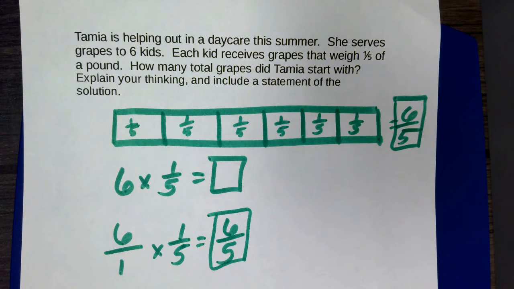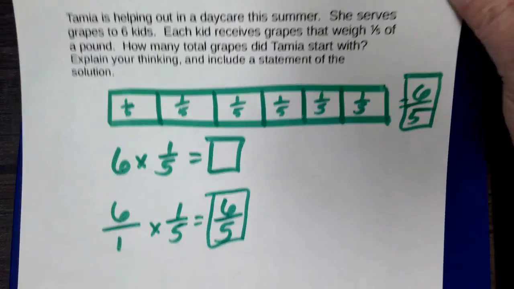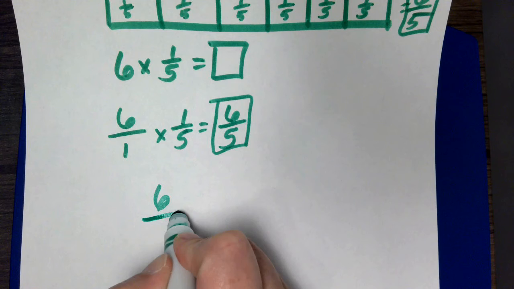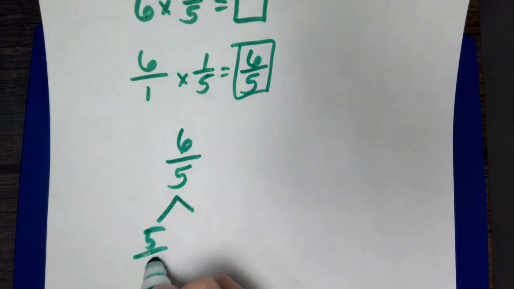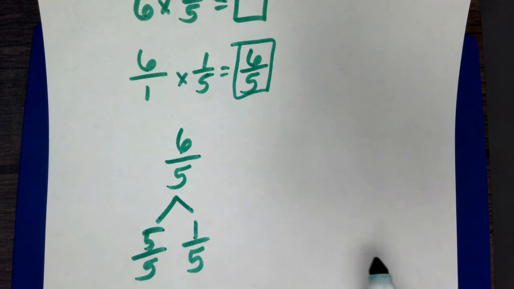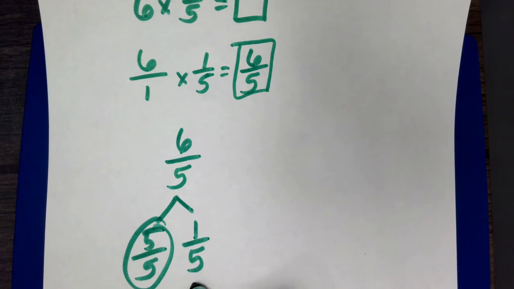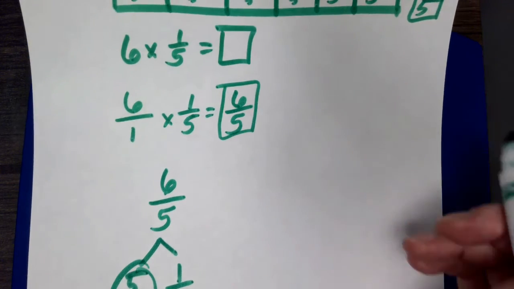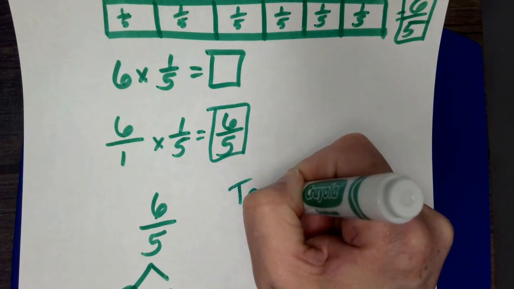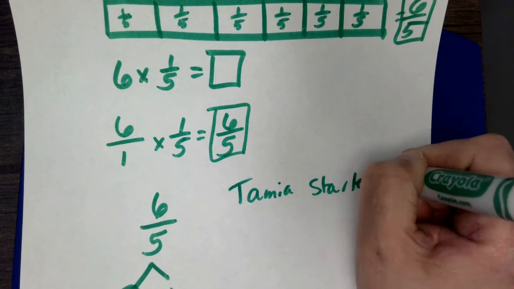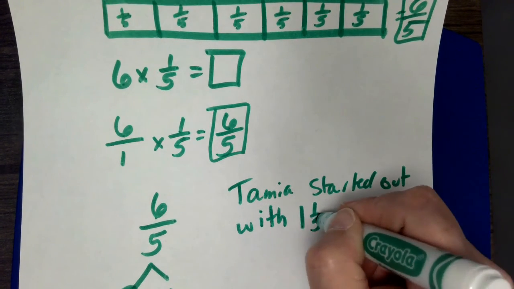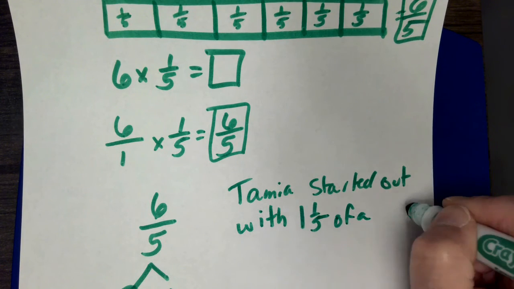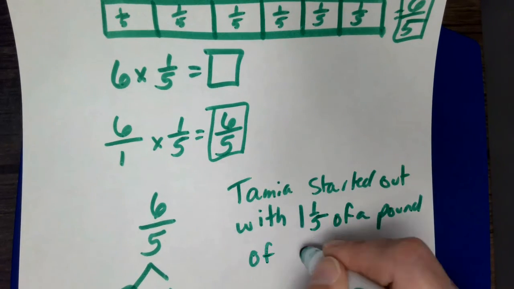But if I want to write this as a mixed number, I'm going to have to divide it out. I can do that a couple of ways. I can just subtract 6/5. I can break it up into 5/5 and 1/5. Okay, so this 5/5 is equal to 1 plus the 1/5. So my total answer would be Timmy started out with 1 1/5 of a pound of grapes.